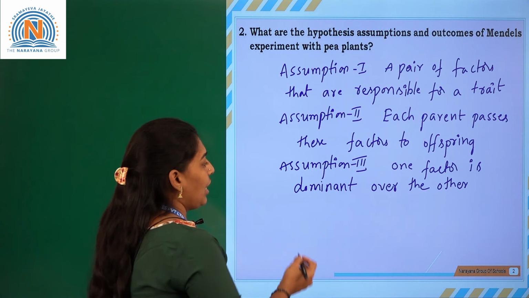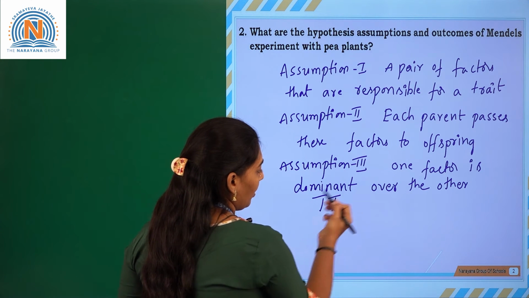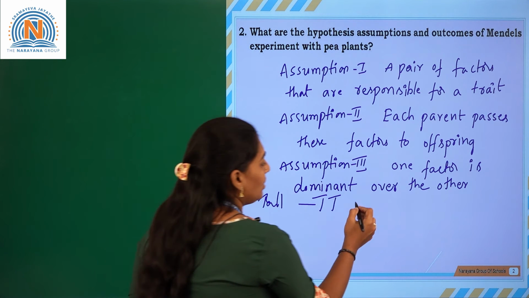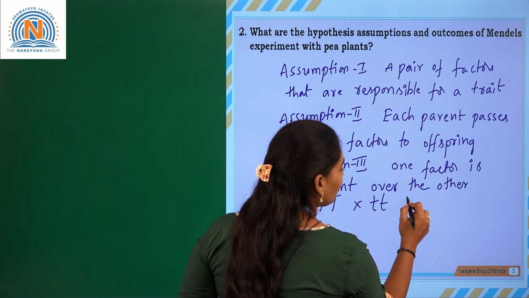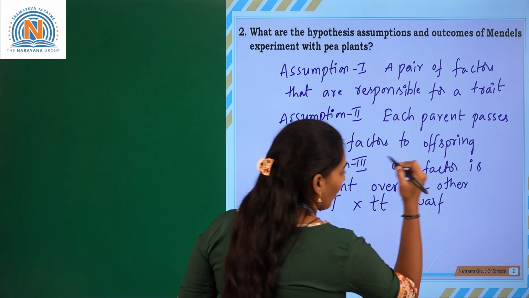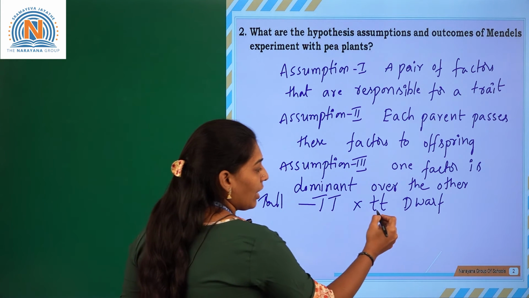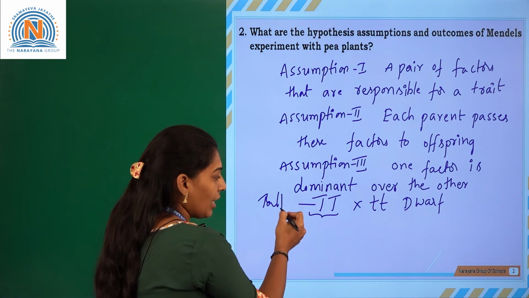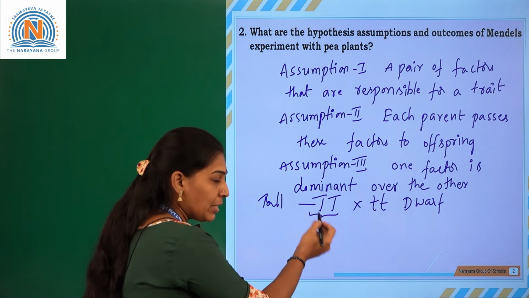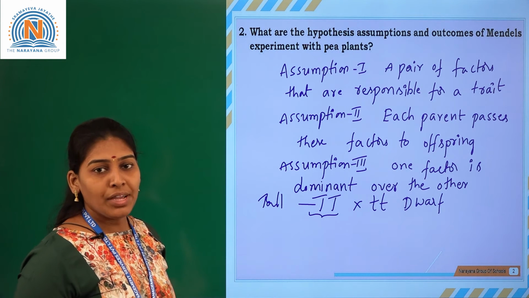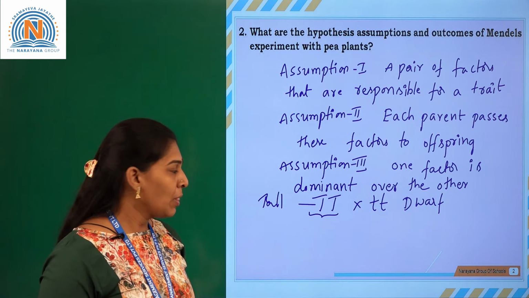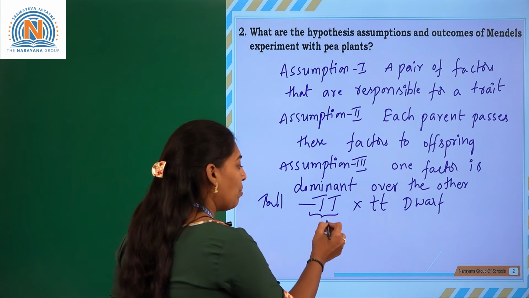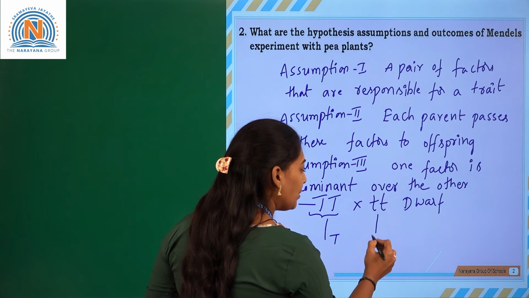For example, capital T is responsible for tall, whereas small t is responsible for dwarf. When two parental characters have a pair of alleles responsible for a character, capital T is the representation of a factor, and we call these alleles. Of these two alleles, one will appear in the offspring generation.